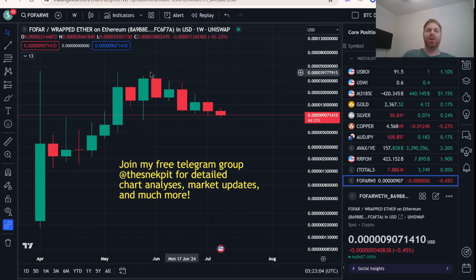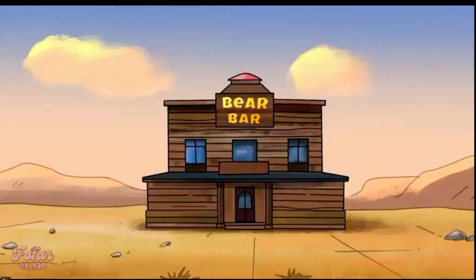So if you look at the chart for Fofar, I know nothing in here is financial advice, do your own research. You'll notice that we've been in a little bit of a downtrend lately, and this is getting some of the bears excited, but I've got a message for the bears. I want to deliver it to you as a video. This is a video that the team made and just released today, so check it out.